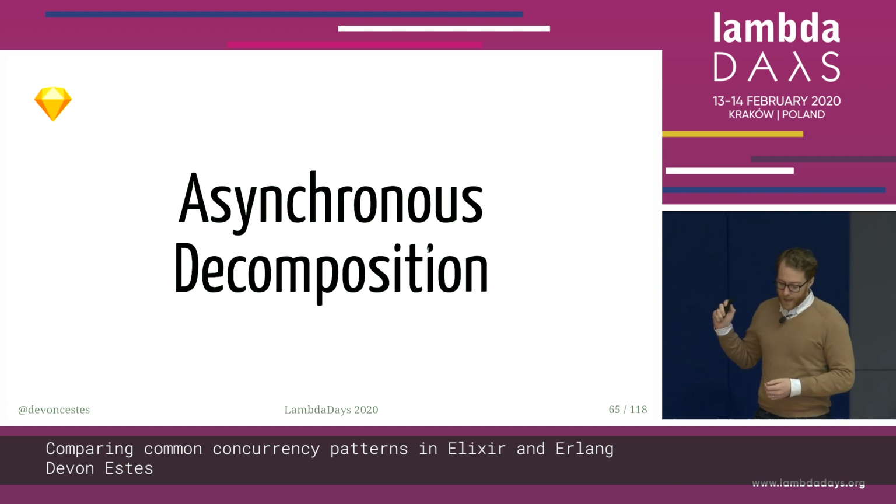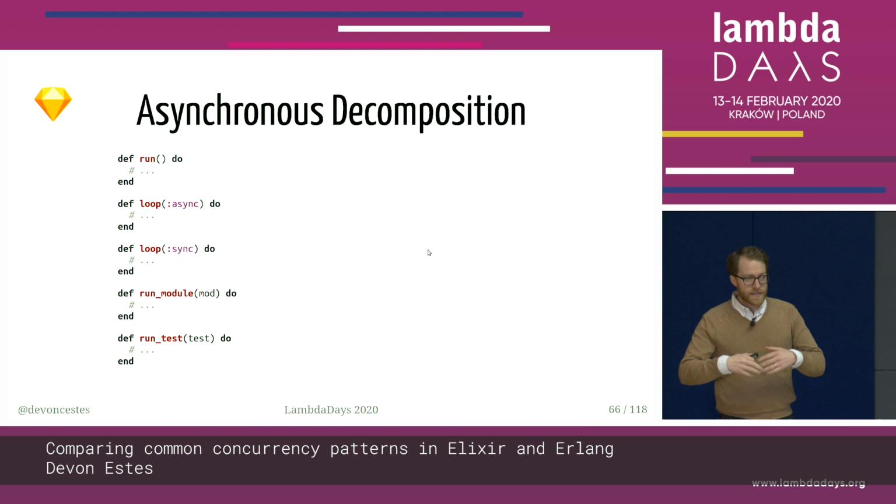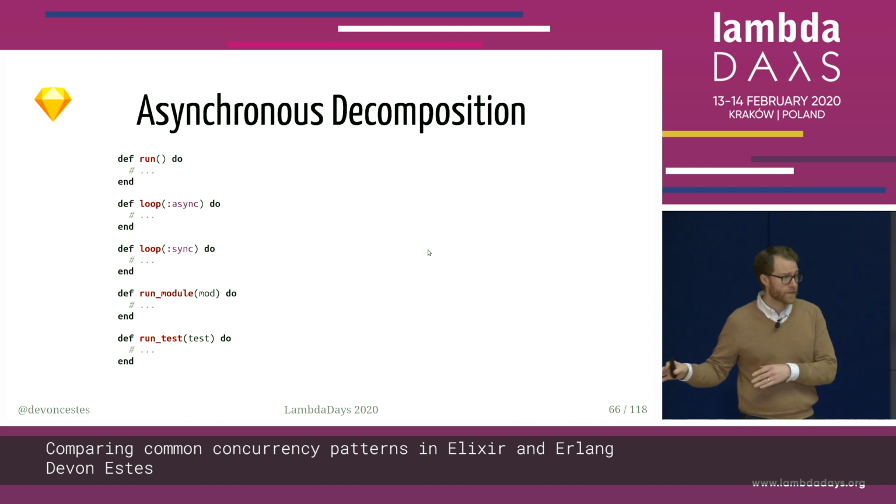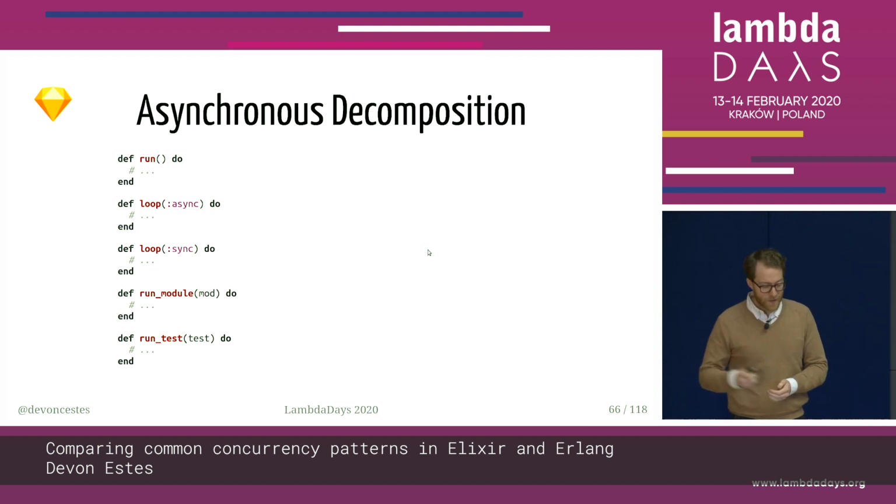So what we're going to look at is the test runner for ExUnit. In ExUnit with Elixir, you can run some of your test modules in parallel if you like to speed up the execution of your tests, which is great. You don't have to do it for all modules. You can just tag certain modules and say these can be run asynchronously. And you can have other modules that are run synchronously. But this is the basics of the runner.